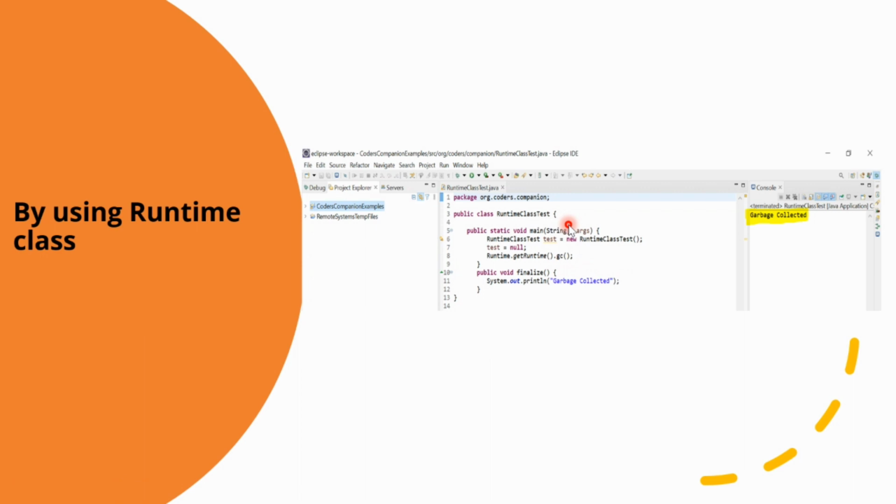The call System.gc is equivalent to the call Runtime.getRuntime().gc(). Here I have created another example so that you can understand it better. Runtime is a singleton class in Java, and we can get a Runtime object using the getRuntime method. The gc method is from the Runtime class and it is an instance method. See here, it is again printing the output "garbage collected", which is mentioned in the finalize method.